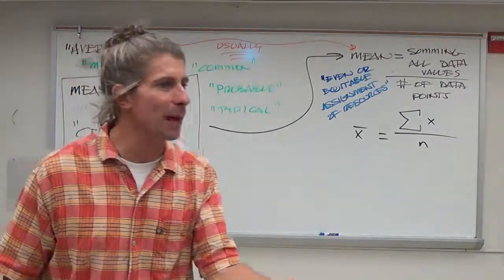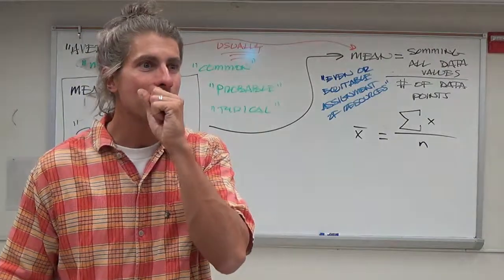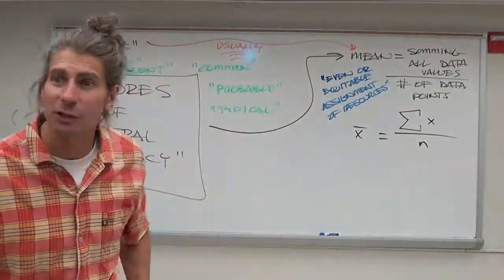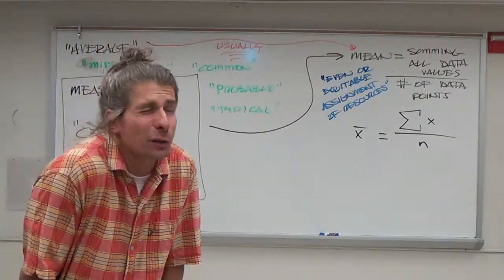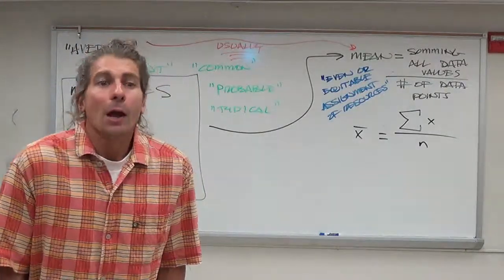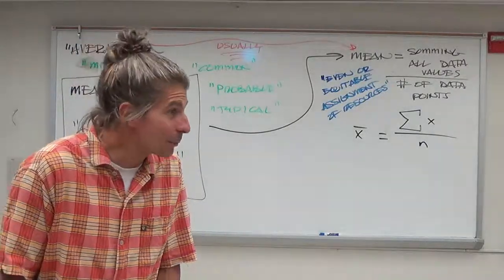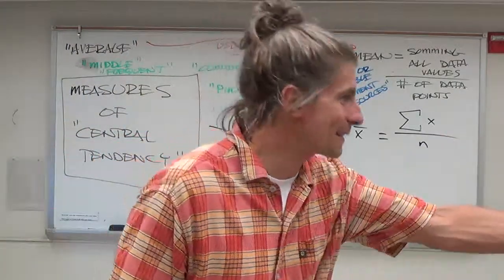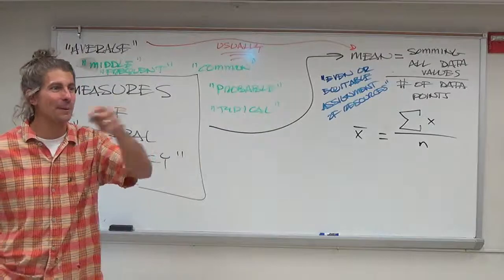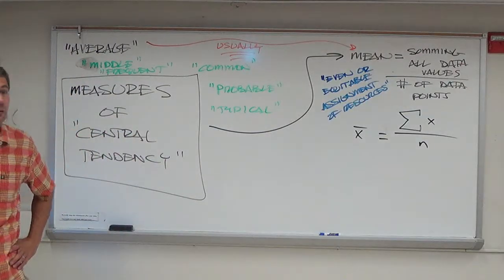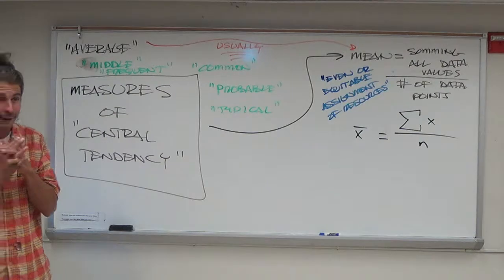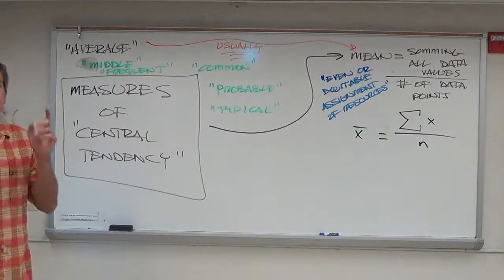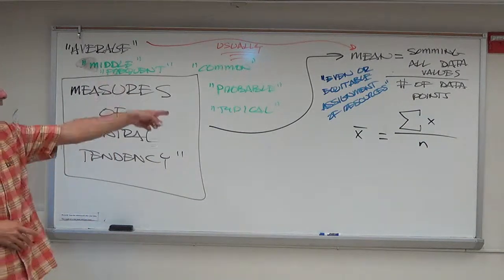Why do you think we talk about a sample average more than a population average? We often are interested in a population average, but we use sample averages a lot more. Anybody have any idea why? We mentioned this on the first couple days of class, but you may have forgotten. Easier. More possible, correct? Isn't it more possible to get a sample than the entire population? How hard is it for the US government to do a census? You have to do a census to get the population average mu. It's really hard to do. Way easier to get a sample average, x bar. So this is all based on sample data.